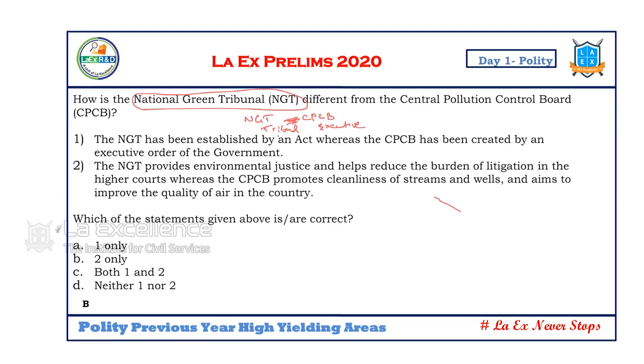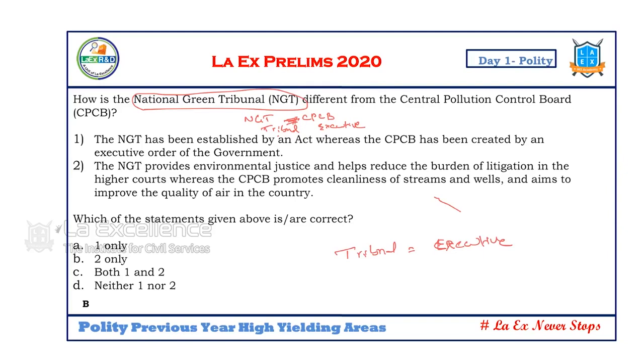So in those days, certain functions of CPCB went to NGT. This is the question which is controversial, so you need to look into the controversy. What is the difference between a tribunal and CPCB, which is an executive body? If you know, you can answer this question. Now, what is the answer?